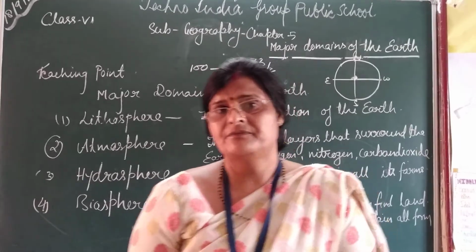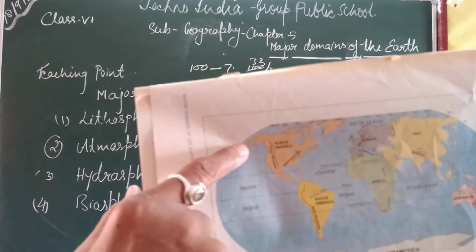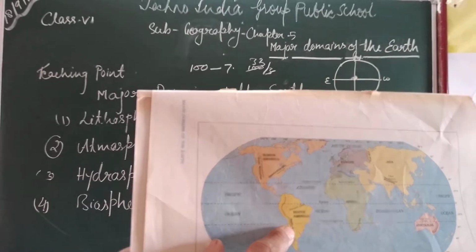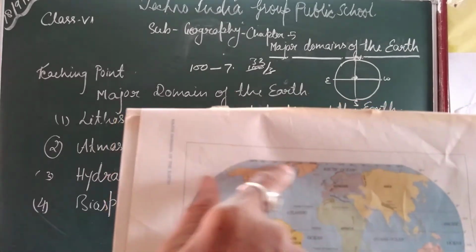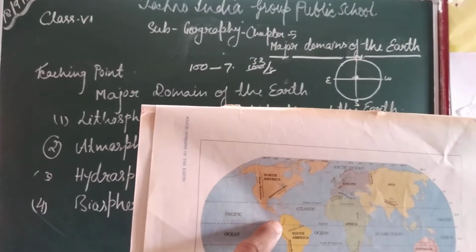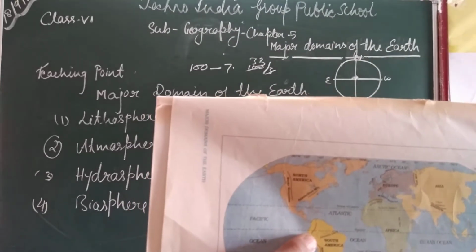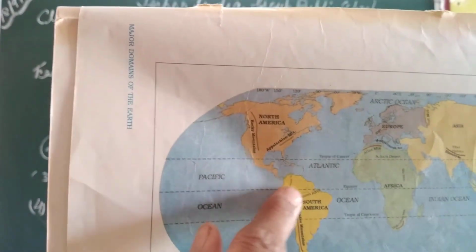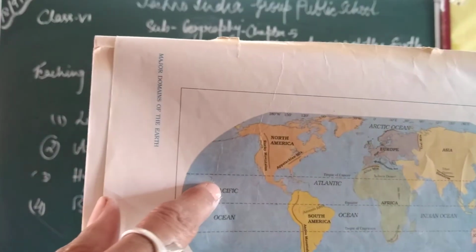North America. You can see here. This is North America, and this is slightly linked with South America. And from 3 sides, it is surrounded by the water. You can see from this side, this is surrounded by the water. And this is interconnected with South America. So here we cannot find the water, but on all 3 sides, it is surrounded by the water.